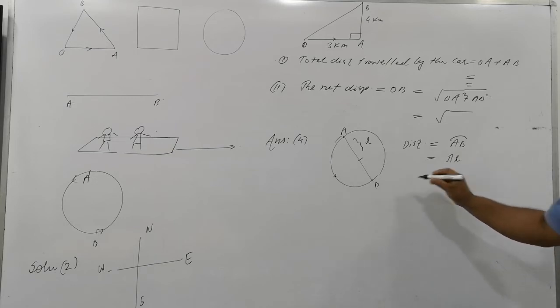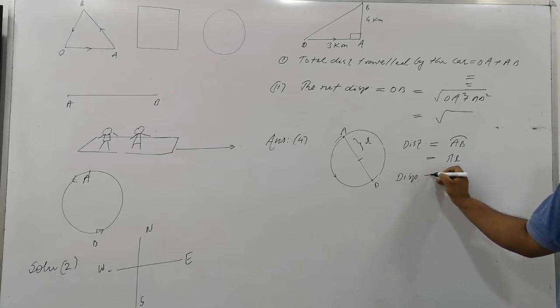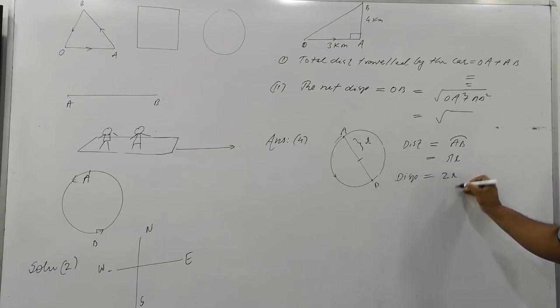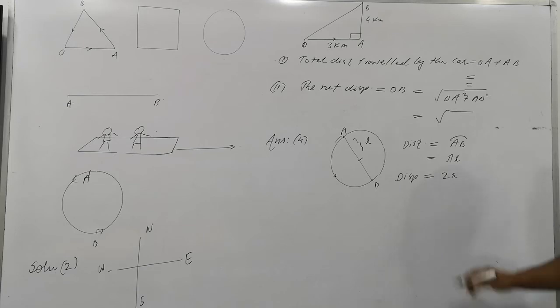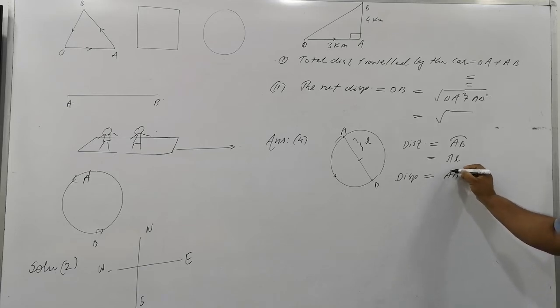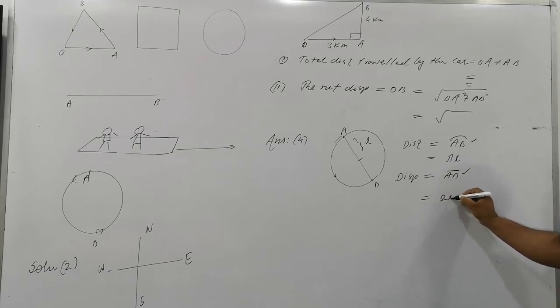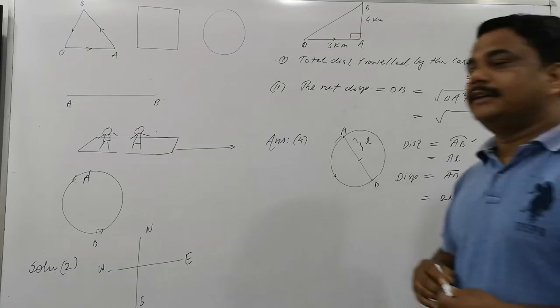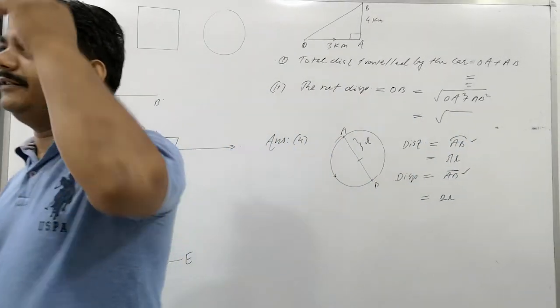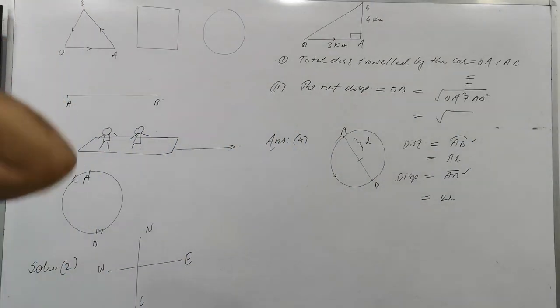Is that clear? Now the displacement is what here? A to B, the diameter, is a chord, not an arc. So it should be 2r. That is the answer. Clear guys? This is the method of writing the answer in a short way and giving complete information about the answer.